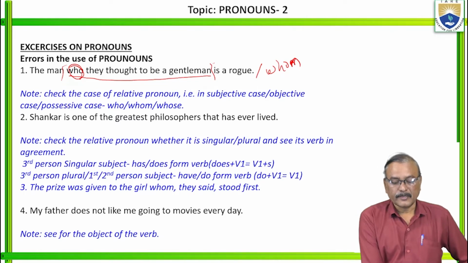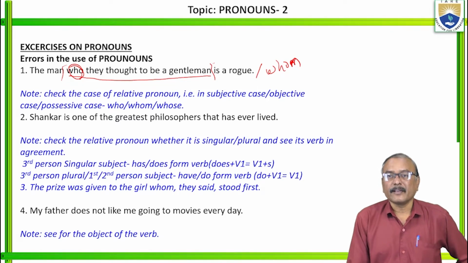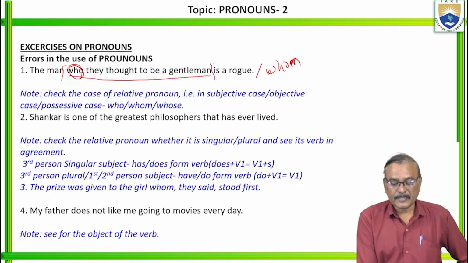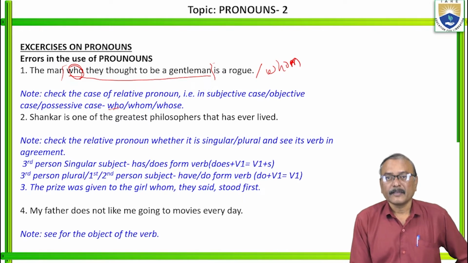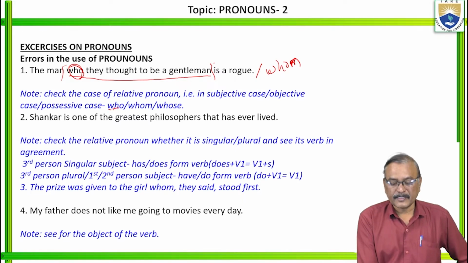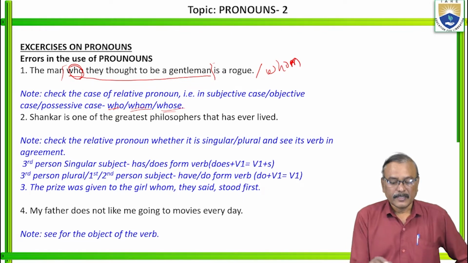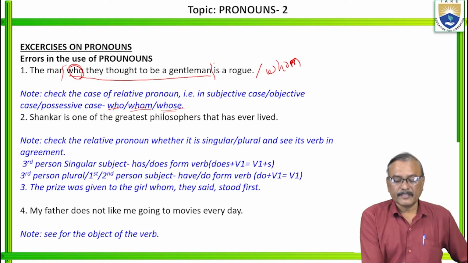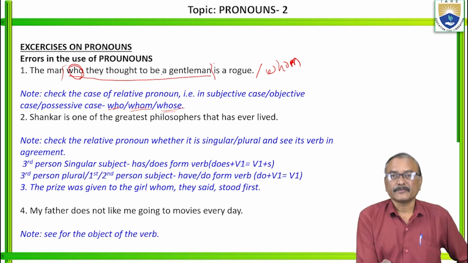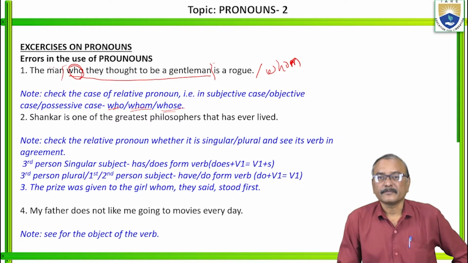So, no doubt, check the case of the relative pronoun, whether it is in the subjective case, objective case, or possessive case. If it is in the subjective case, who. If it is in the objective case, whom. If it is in the possessive case, whose. Is it clear? So you have to check this. This relative pronoun should agree with this one, and even its case should agree with that one, right?